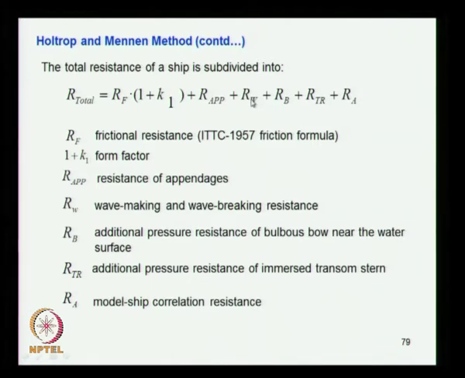Then Rb is an additional pressure resistance of the bulbous bow near the water surface. If the bulbous bow comes closer to the surface, it creates more disturbance and effect due to that.